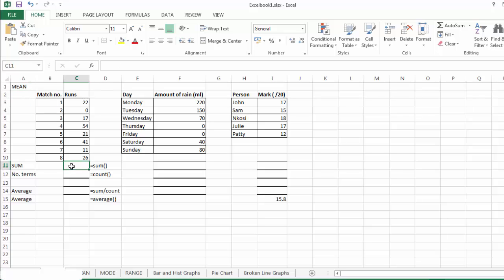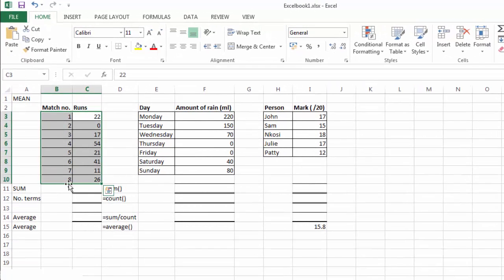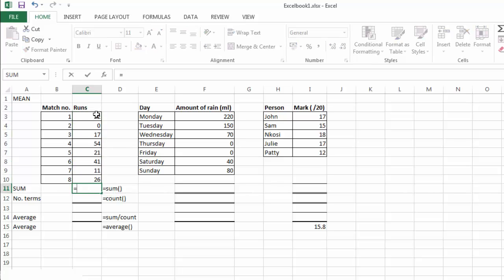Now the sum. This is the exact cricket score we have just played with. We have all our scores down the side. To do a sum in Excel, you always start a formula with equals. 22 plus, and we just write plus, plus that, plus, and you can see me putting the formula up in the top, plus that, plus that, plus that, plus that, plus that. Right, so that's our sum. That's all of it.